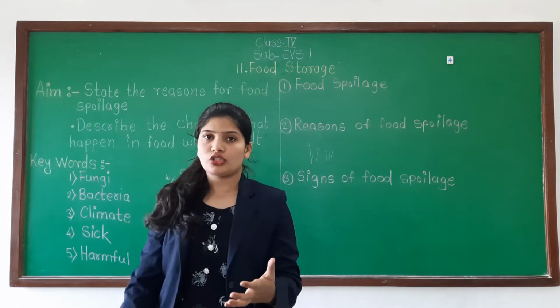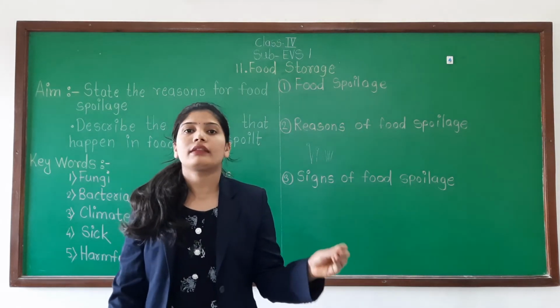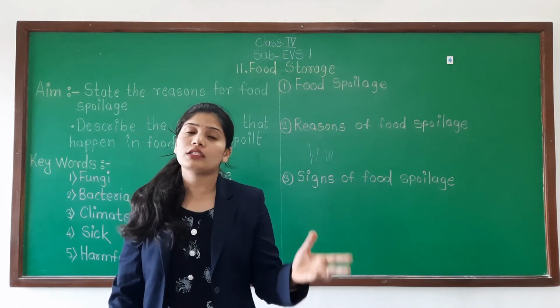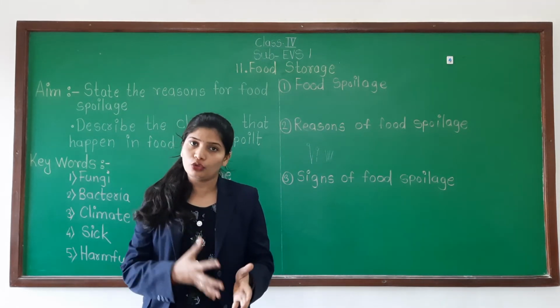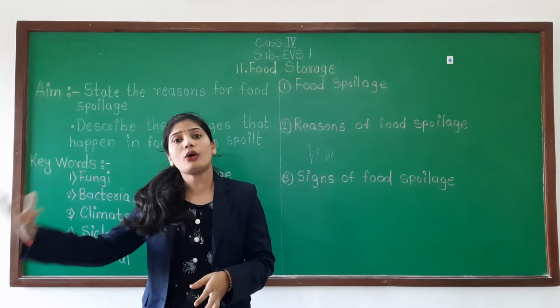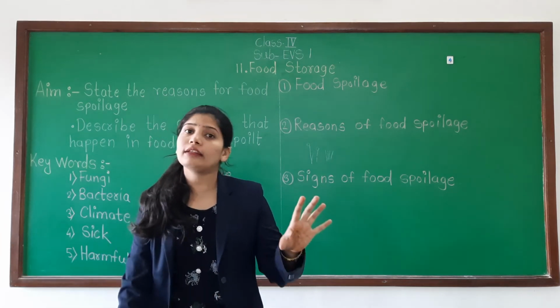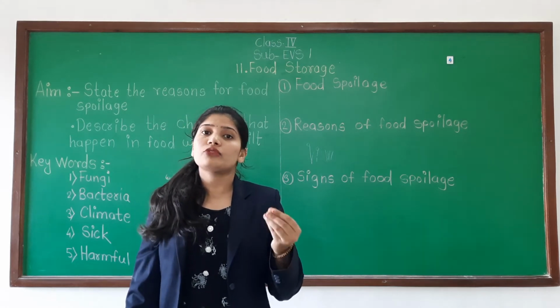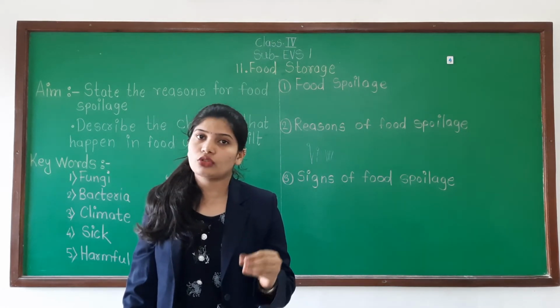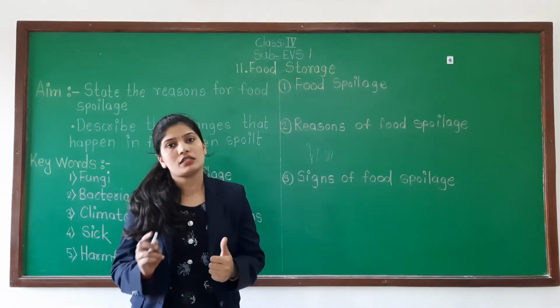In moist conditions, if you are keeping some food, that also causes food spoilage. For example, if you keep your fruits or vegetables outside, not in the refrigerator, then you can see some changes. That is food spoilage.